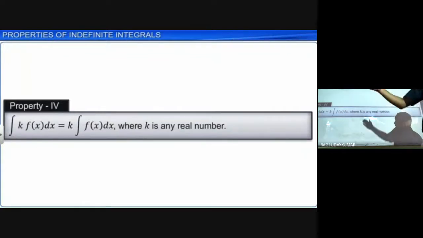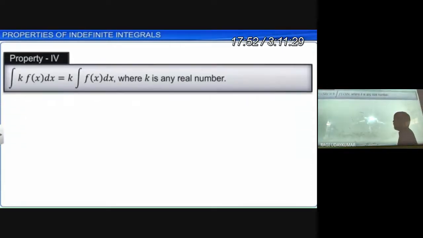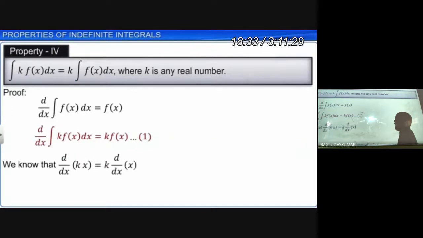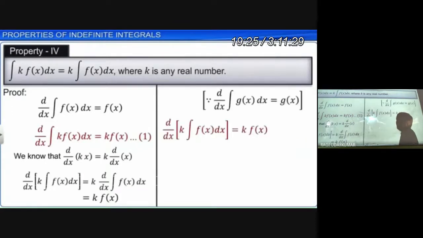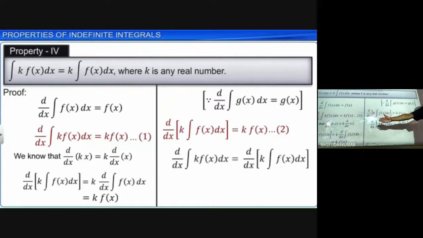Like this, the fourth one is multiplying with a constant. The fourth property is multiplying with a constant. This is also simple, there is nothing in it, just see the example. The proof is not that complicated, it is easy. You can easily prove it with the constant taken into consideration. So d by dx of the integration of g of x dx will be equal to g of x. So whenever you have a constant, the constant can be taken outside.